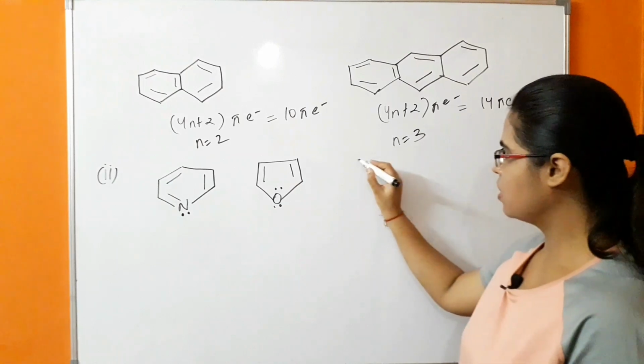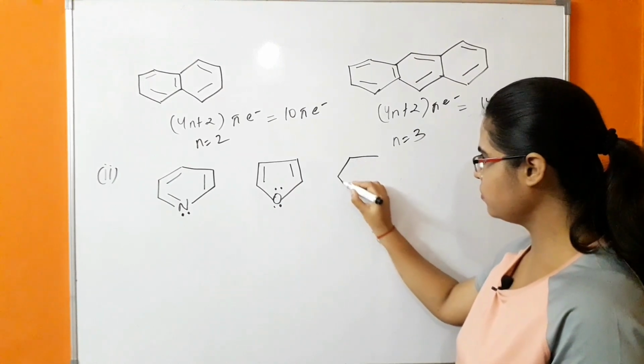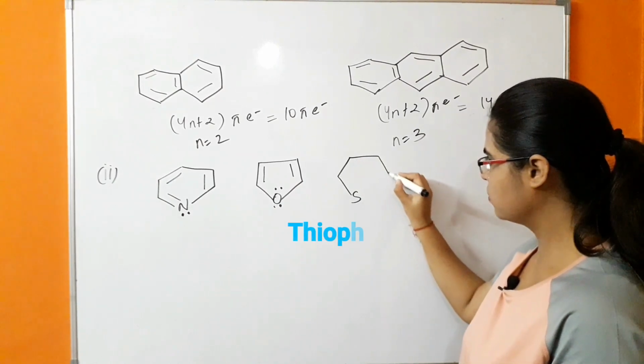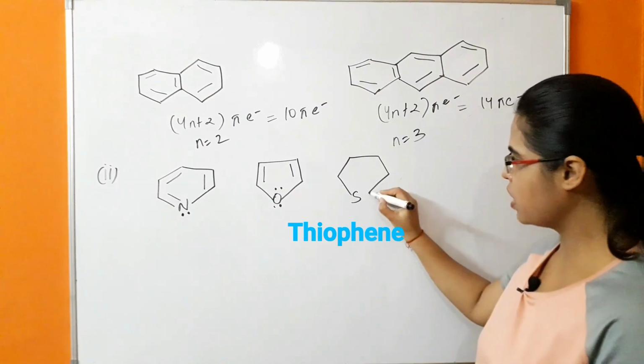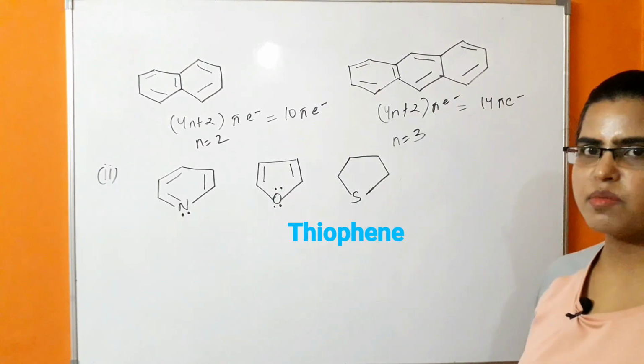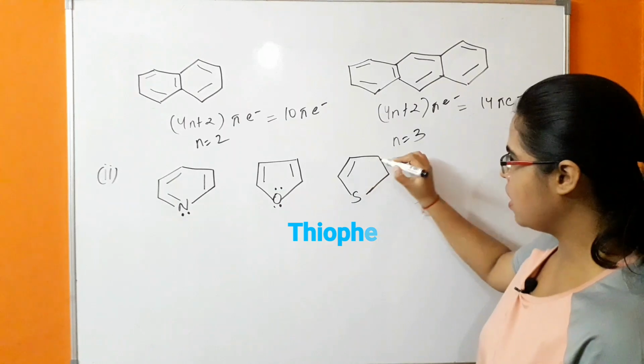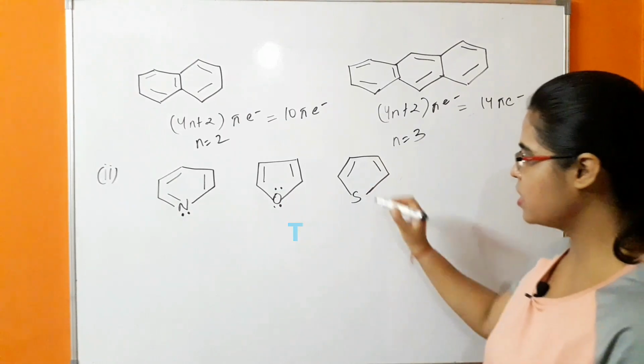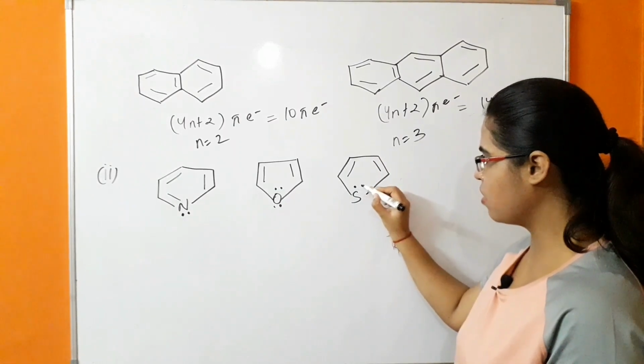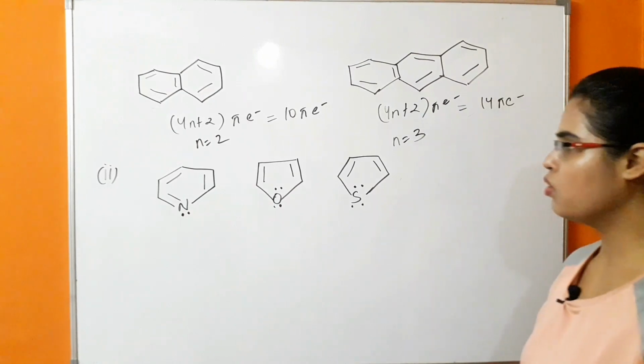Next system, thiophene. In this the heteroatom is sulfur, and there are 2 pi bonds present, and we know that sulfur has 2 lone pairs.